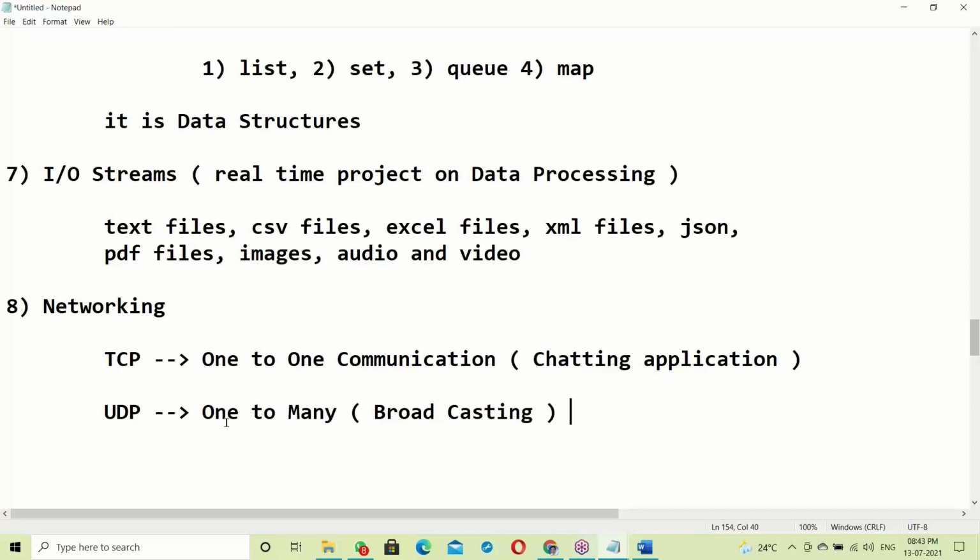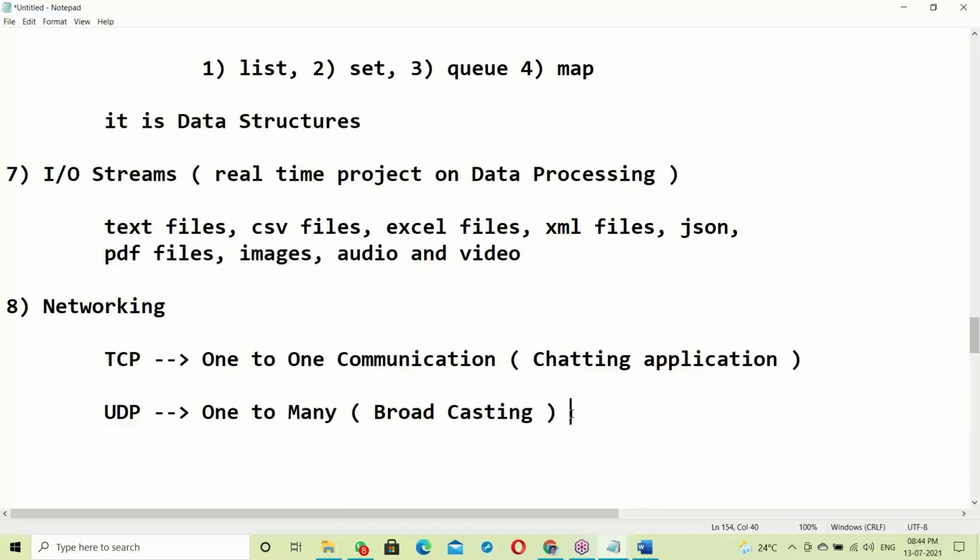Suppose for example, take some bank, say Axis Bank. At the end of the day, they deliver some reports to all their branches from the main branch, from the head office. At the head office there is a server, and that server delivers information to all their branches. It's one-to-many. It's broadcasting. That kind of application we'll also discuss.